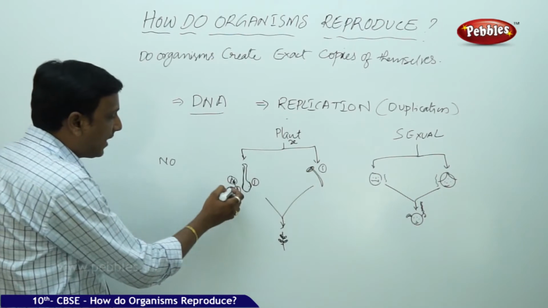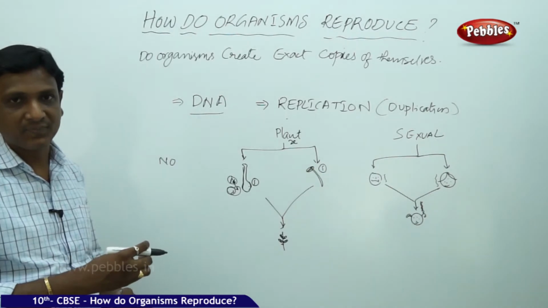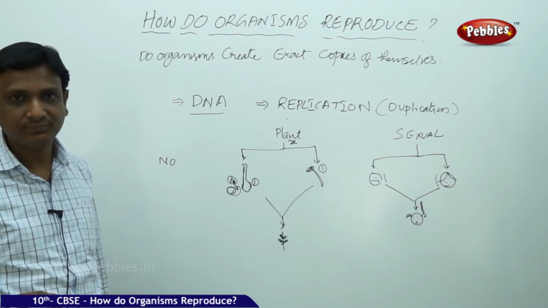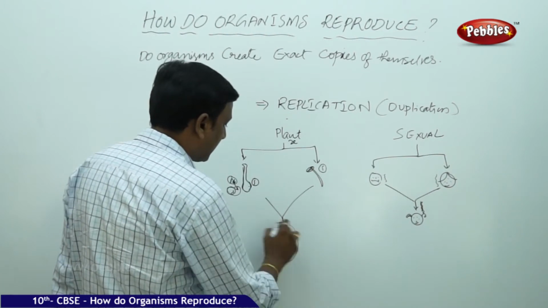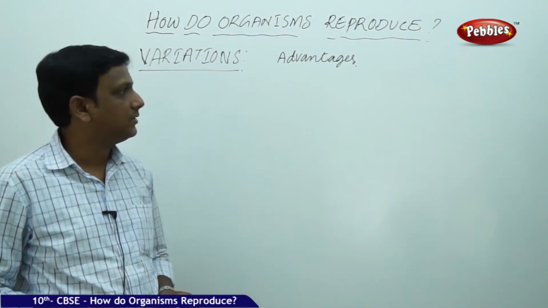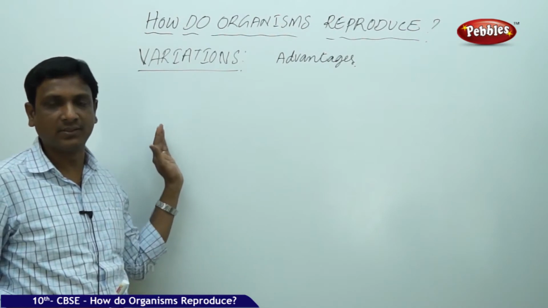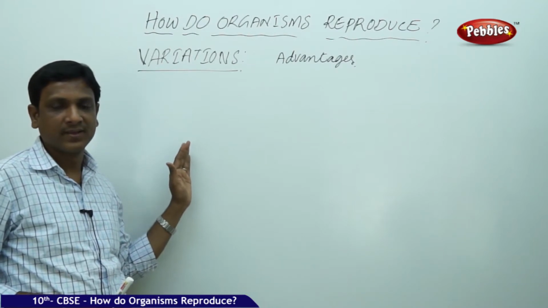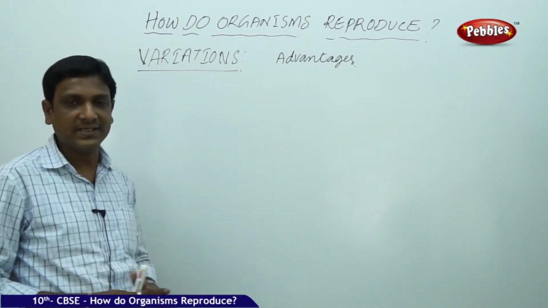So here, when a new cell is formed from an old cell, the DNA is not exactly copied. So it brings some changes. In this way, some changes happen in the DNA. So whatever organism comes, it is not exactly identical, but it is similar. So here we have seen that at every stage, whenever there is reproduction, whenever there is a copying of a new cell, production of a new cell from the parent, there are some changes in the DNA, which we are calling variations.